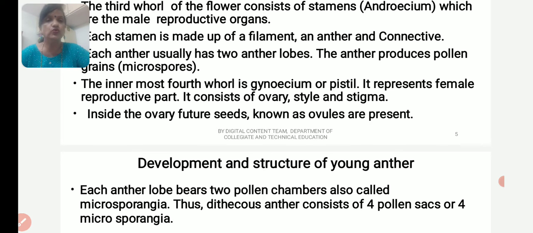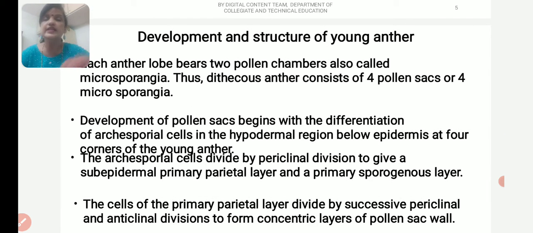The innermost whorl of the flower is the gynoecium or pistil. It represents the female reproductive part, and it consists of ovary, style, and stigma. Inside the ovary, future seeds known as ovules are present. Now let us study the structure of the young anther.